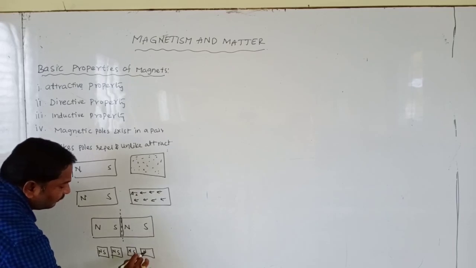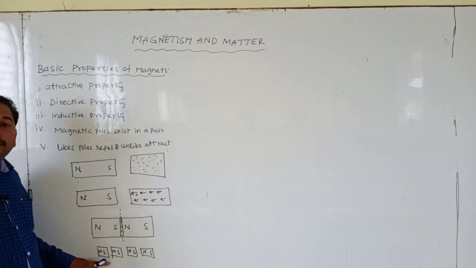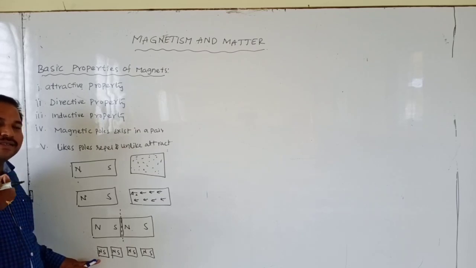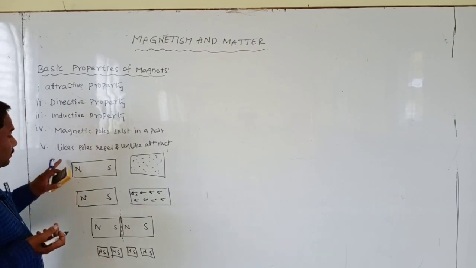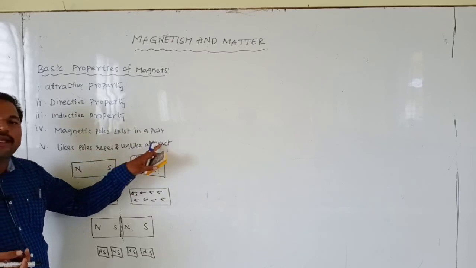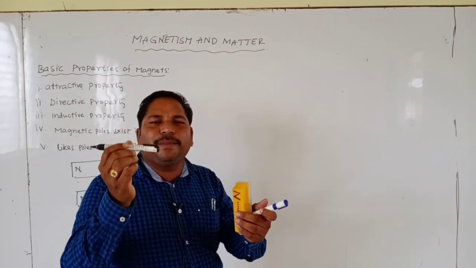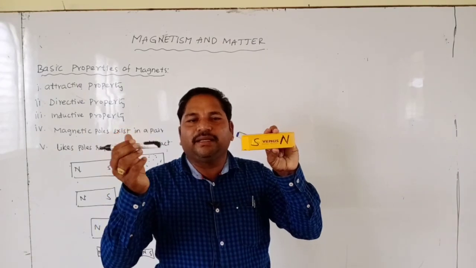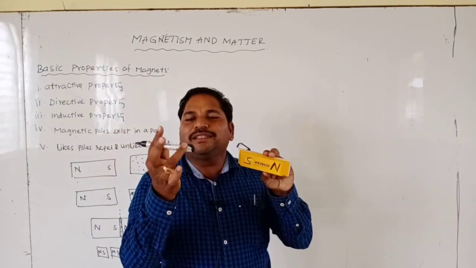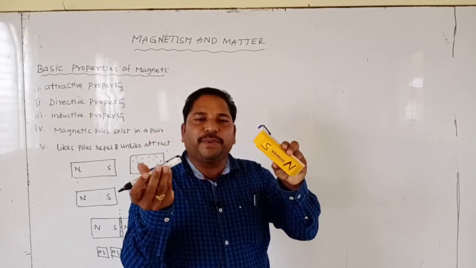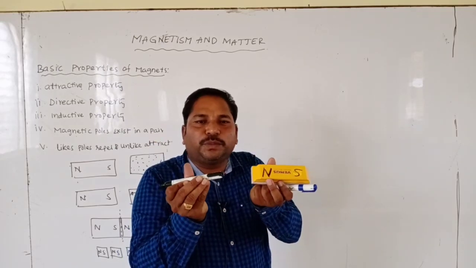That means every bar magnet has two poles called the north pole and south pole. These north and south poles always exist in pairs. Like poles repel and unlike poles attract. Suppose these are two bar magnets, each with a north pole and south pole. When we keep them near, like poles always repel, and north pole and south pole always attract.